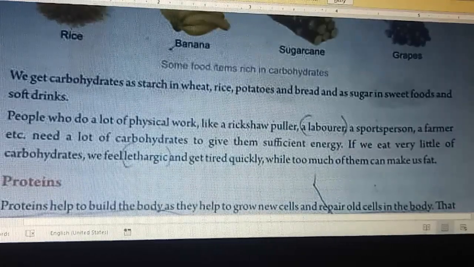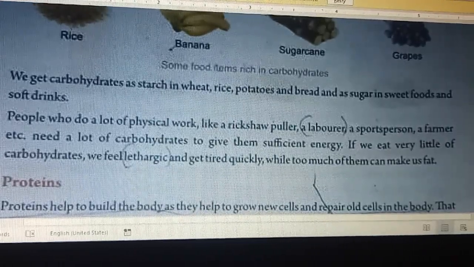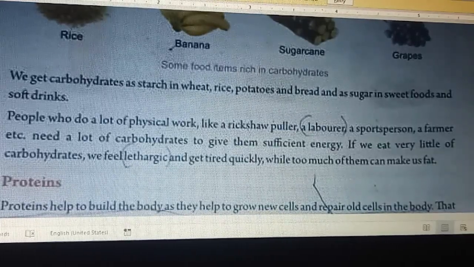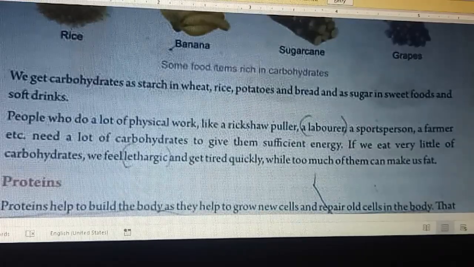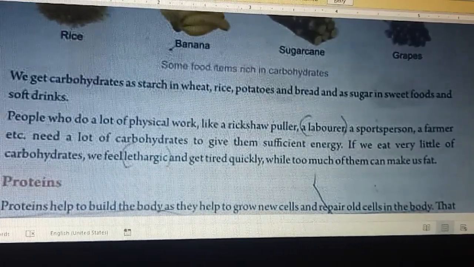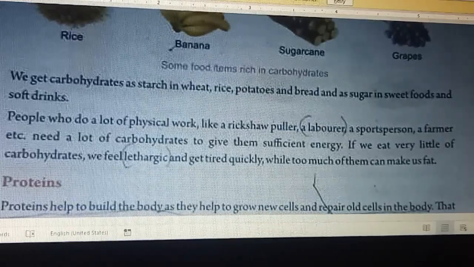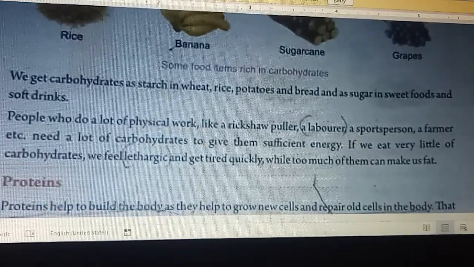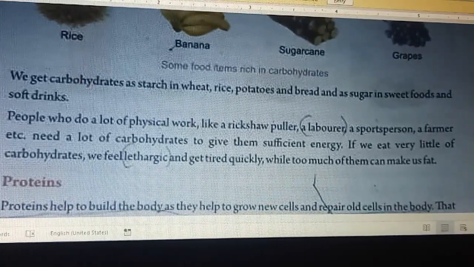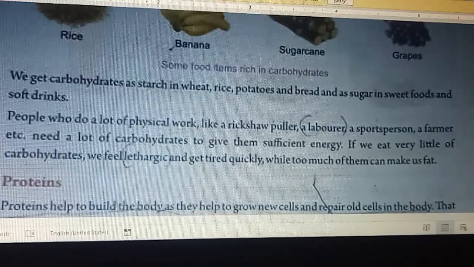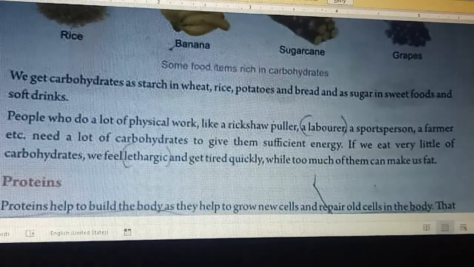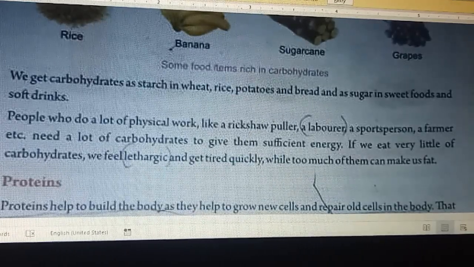We get carbohydrates as starch in wheat, rice, potato, and bread, and as sugar in sweet foods and soft drinks. People who do a lot of physical work, like a rickshaw puller, a laborer, a sportsman, a farmer, etc., need a lot of carbohydrates to give them sufficient energy.